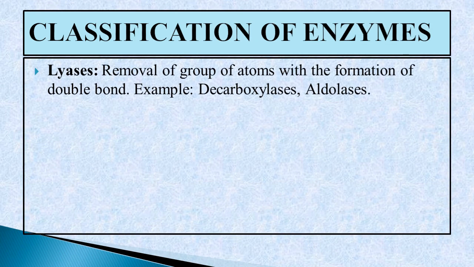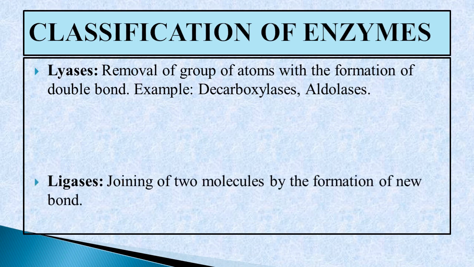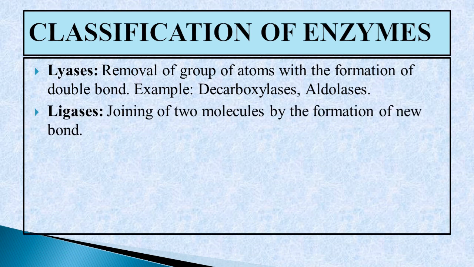Next is lyases. These enzymes help in the removal of a group of atoms with the formation of a double bond. Examples are decarboxylases and aldolases. Next is ligases. These enzymes help in the joining of two molecules by the formation of a bond.